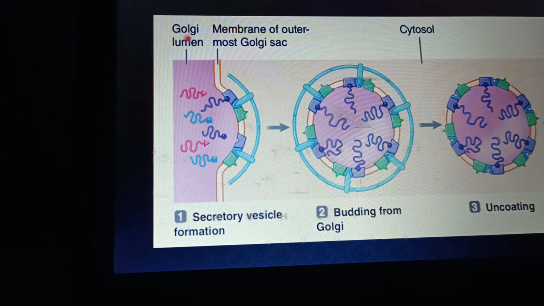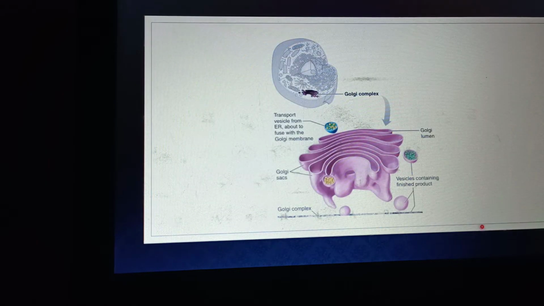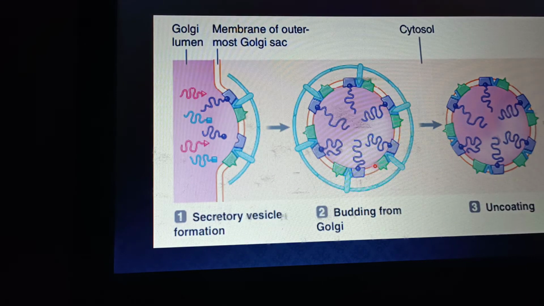Here you can see this is the Golgi lumen. Always remember that this is the outermost sac at the trans face of the Golgi complex. I am going to discuss this sac in the figure, from where secretory vesicles are budded off. So let's start its discussion.